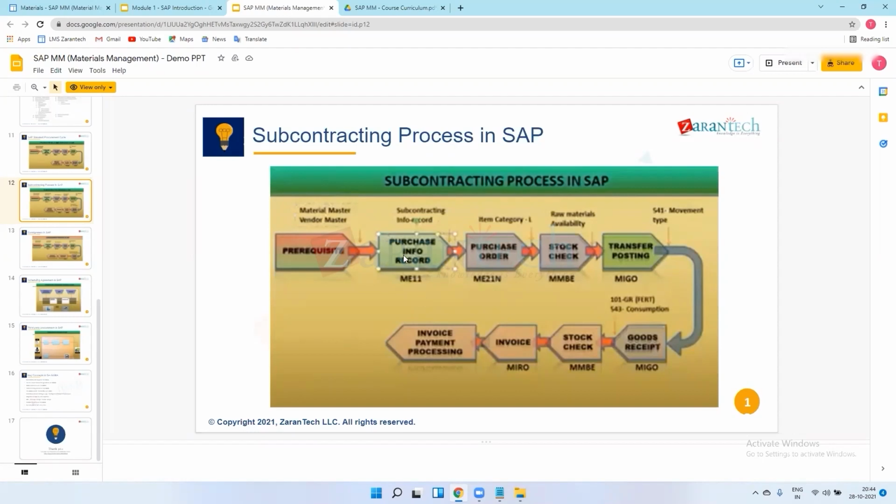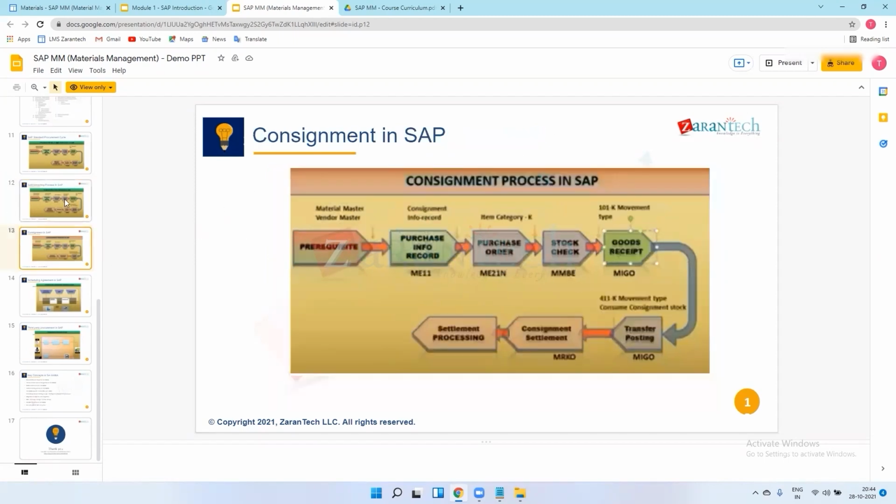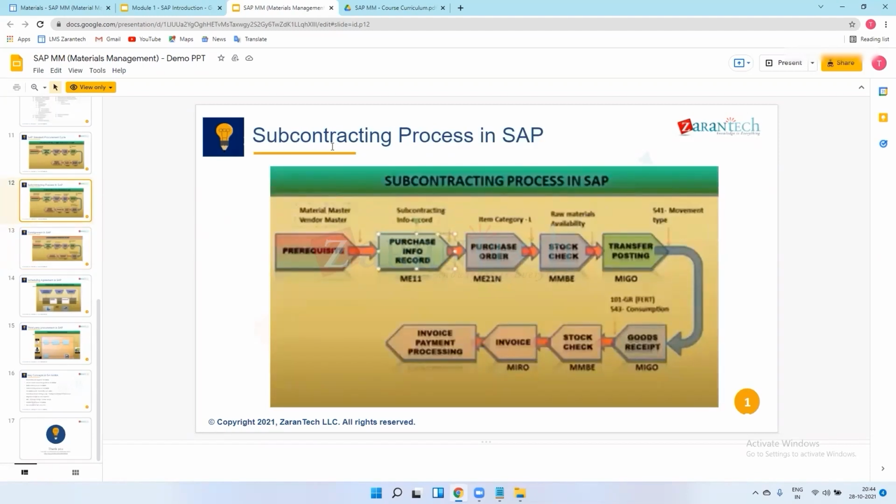Are you getting this subcontracting process now? I will explain this in a separate PPT. This is a little bit of a hard concept, so I will explain all this in separate slides. For now, just try to understand.